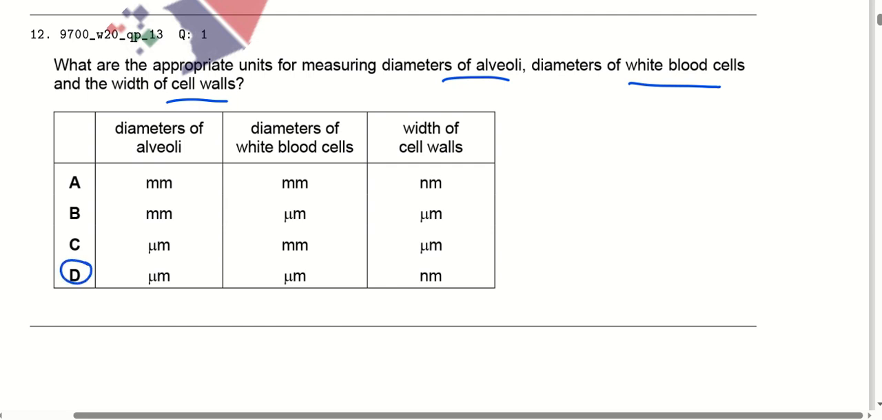Whenever we have to measure the alveoli, we use micrometer. For white blood cells, we use micrometer because they are too small. And for the cell walls, they are smaller than that, and we have to use a smaller unit, that is the nanometer, right?